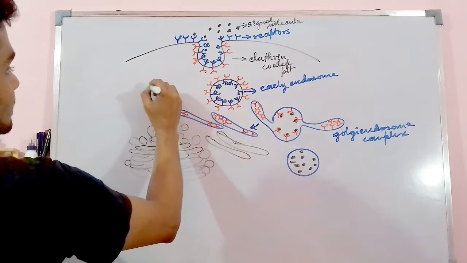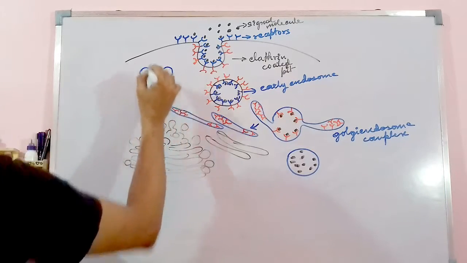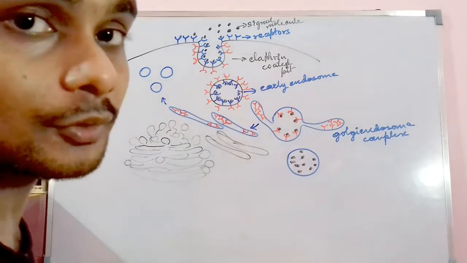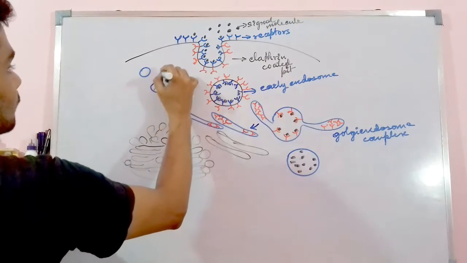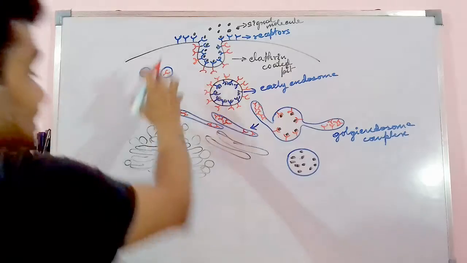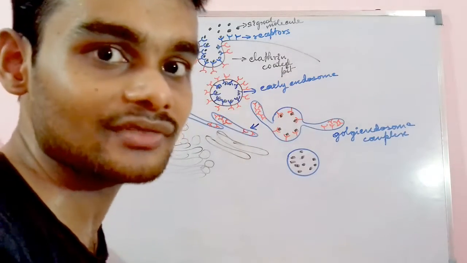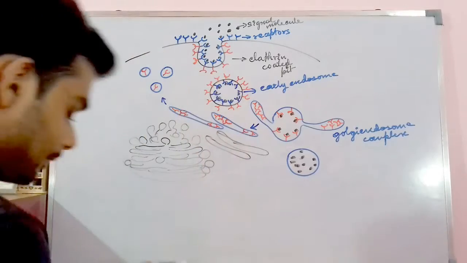Now this particular Golgi body along with the receptor will migrate up towards the secretory vesicle, where it will donate these receptor molecules to the secretory vesicle. Now these receptor molecules with this secretory vesicle will pop out of the cell membrane.